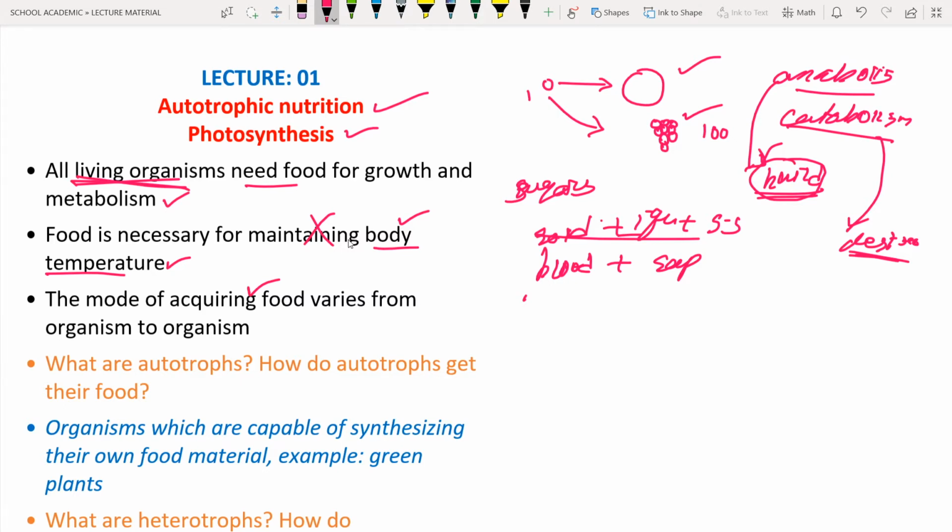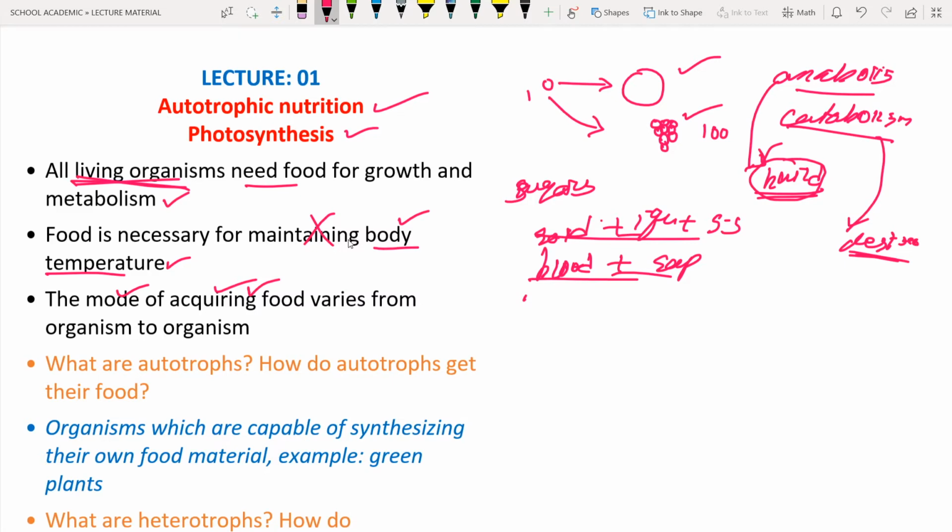So they consume liquid food material. If you take the buffalo or cow, it is going to eat grass. It means depending upon the organism, the mode of acquiring food varies. What is meant by acquiring? Acquiring means taking, and mode means the process.